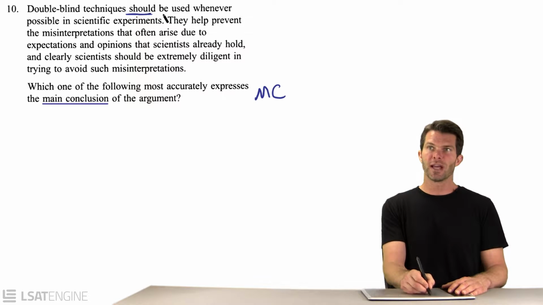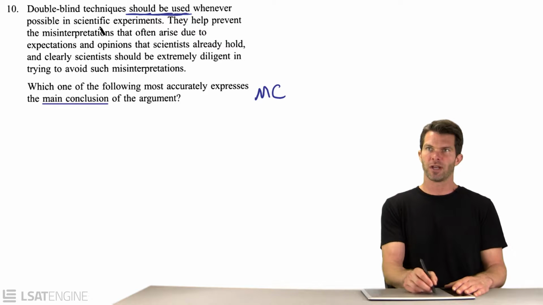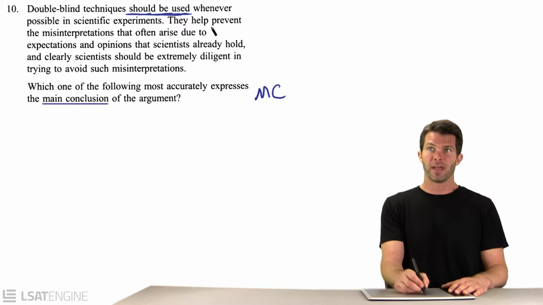Oh, also should claims. That's another good way to get into this. Should claims tend to need to be supported. Like, how do you know that we should always use these? They're going to go on to tell you why. And so they're supporting the idea that you should always use these double-blind techniques. They help prevent misinterpretations that arise due to scientists' expectations.